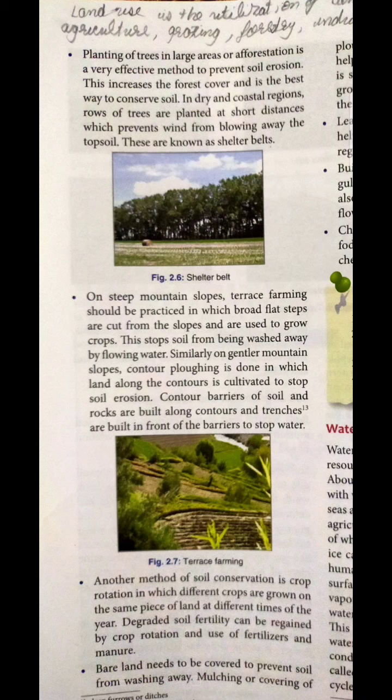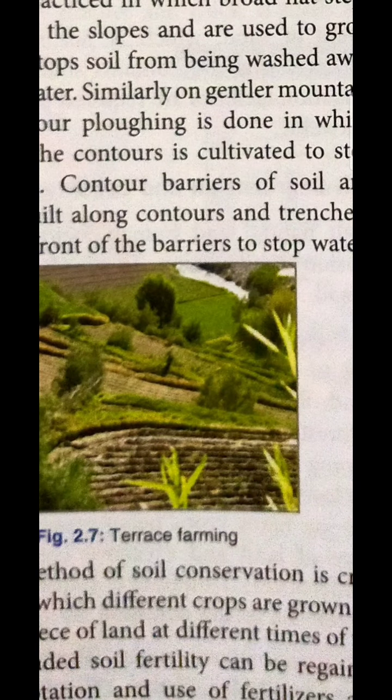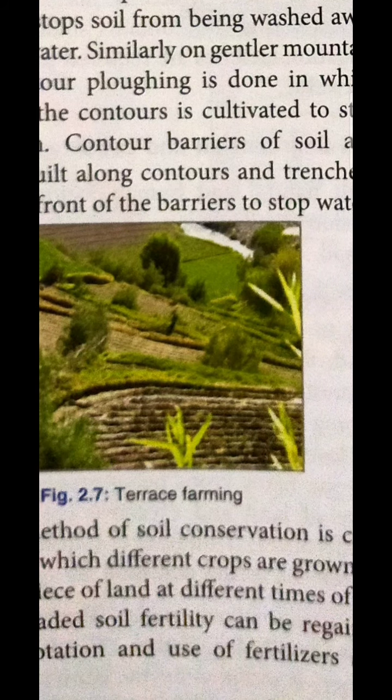Now on the other hand, on steep mountain slopes, terrace farming should be practiced, in which broad flat steps are cut out from the slope and used to grow crops. So here is a picture given. This picture is related to terrace farming. This stops soil from being washed away by flowing water. Similarly, on gentle mountain slopes, contour plowing is done, in which the land is plowed along the contours to stop soil erosion.